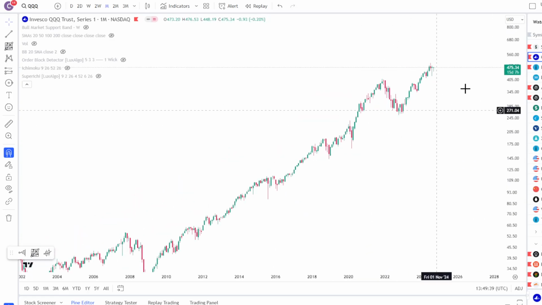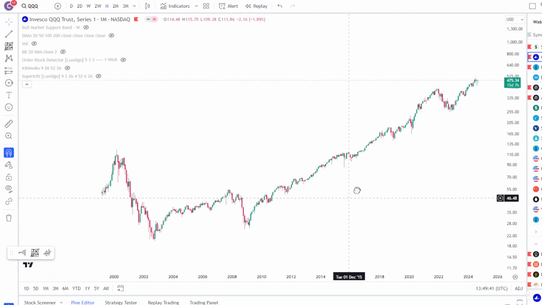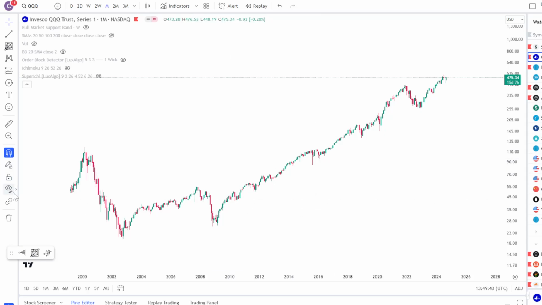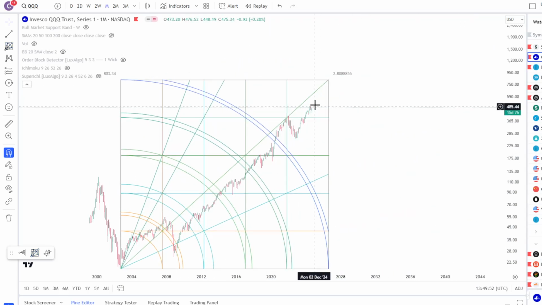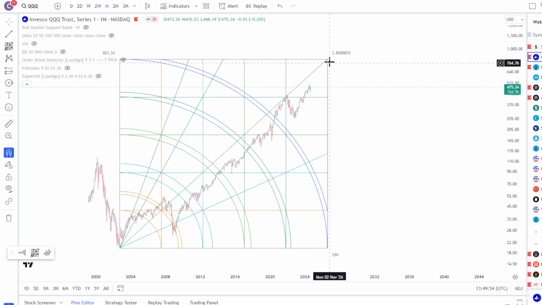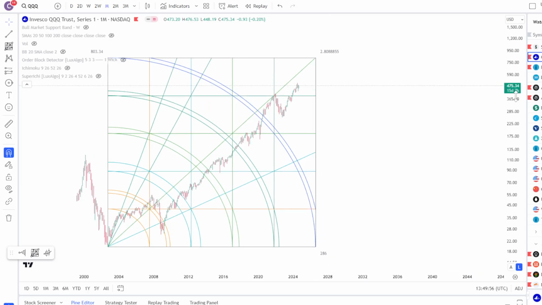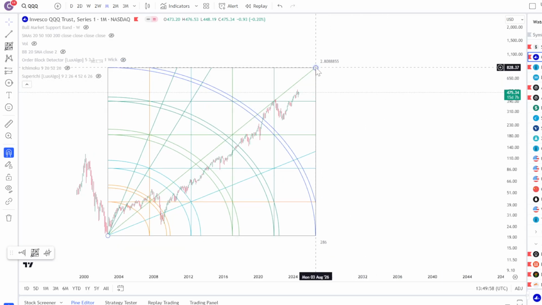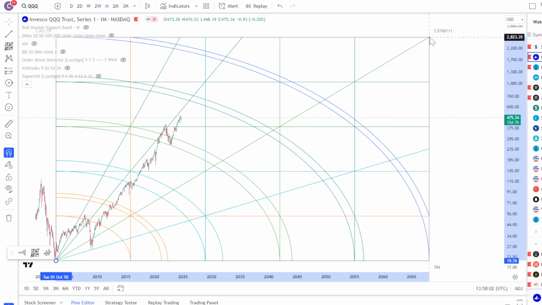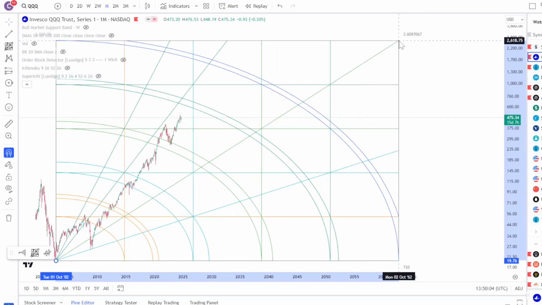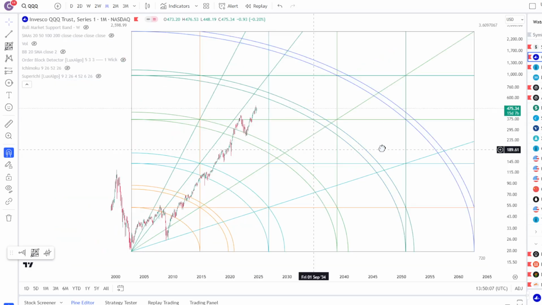Looking at the Gann chart, I've been starting to get a little bit more obsessed over the Gann here. If you want to know how I do it, I have a lot of exposure to the Great MASB, so I've been dabbling on the Gann chart here a little bit. I'm not going to go through all the technical details because you can learn that from joining as a member, and you can watch my Gann chart on log scale video. I'm just going to say the duration, I'm going to make it 720, right there. And I'm going to play around with the ratio here.